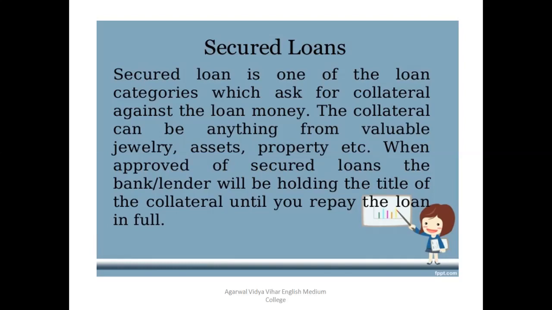When a secured loan is approved, the banker or lender will be holding the title of the collateral until you repay the loan amount in full. For example, a loan is taken by the customer, and as security the customer has transferred possession of the house property papers. Clear? So the customer has taken a loan on the security of the house. Till the repayment of the loan amount, the banker is the owner. The banker is holding the title. What do you mean by title here? Title means ownership. The banker is holding the title of that particular house.